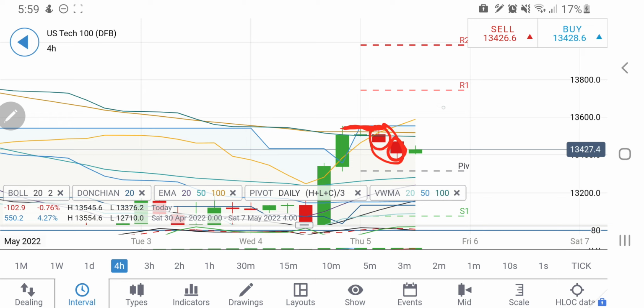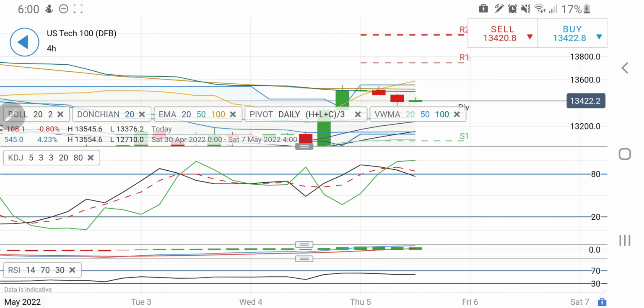Increasing body size means there is a possibility that it may give you a third red candle also, and that will be a sharper green candle. So if it breaks below 13400, we may see a sharper green candle, and yes, though till 13300 we may find a little support, and hence more bearishness can be observed. Once it drops below 13300, we can expect it to drop towards 13220 and 13150 levels. So this is what it appears. Why I am saying so?